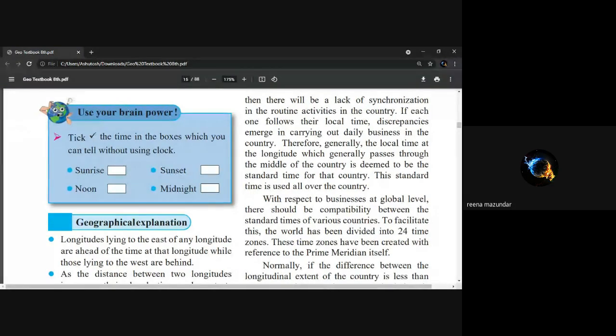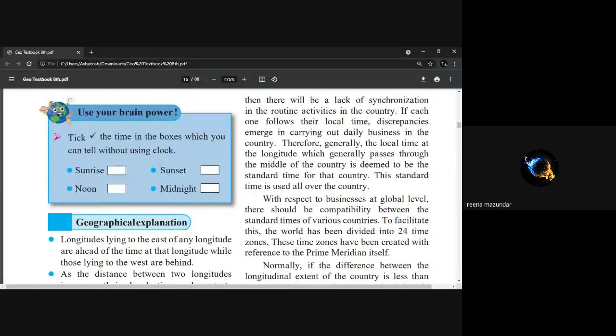Read from there, with respect to business. With respect to business at a global level, there should be compatibility between the standard times of various countries. To facilitate this, the world has been divided into 24 time zones. These time zones have been created with reference to the prime meridian itself.